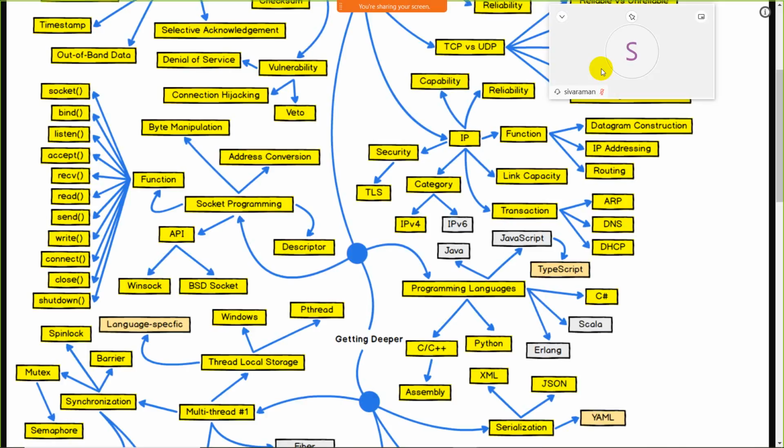For this, we have ARP, meanwhile address resolution protocol. After that, we have DNS, domain name server. After that, we have DHCP, dynamic host configuration protocol. These are nothing but protocols which follow the rules and regulations for communication purposes.